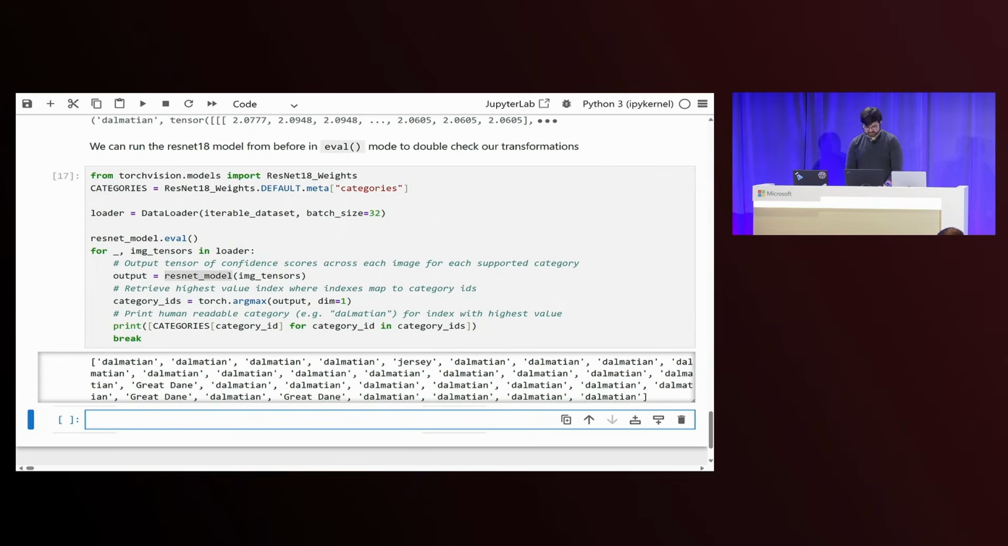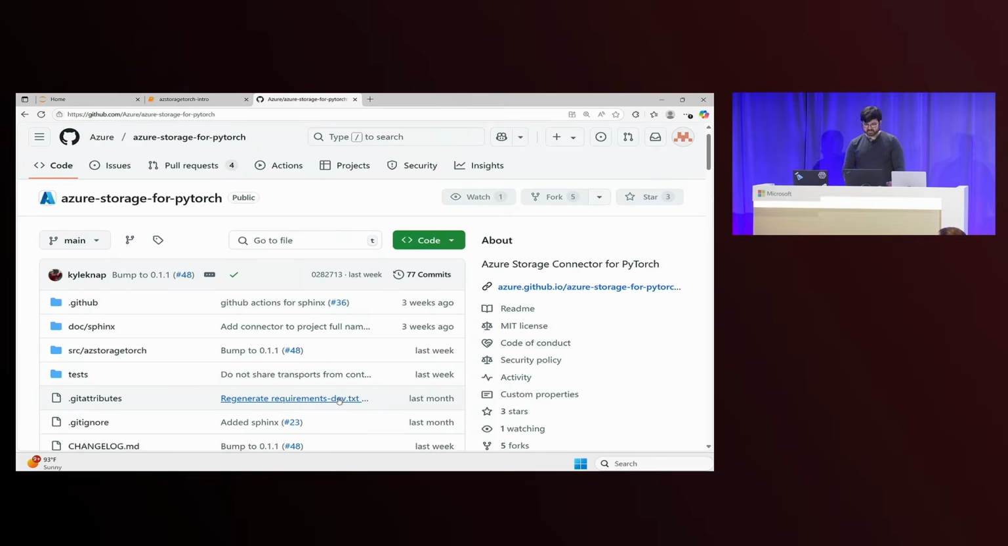If you want to learn more about the library, I recommend going to the GitHub repository. It's just under here at Azure Storage for PyTorch. And it has a link to the documentation for all the different integrations that we talked about. In terms of the Jupyter Notebook, I plan to commit it to this repository later on, so you'll be able to try it out yourself and play around with it.